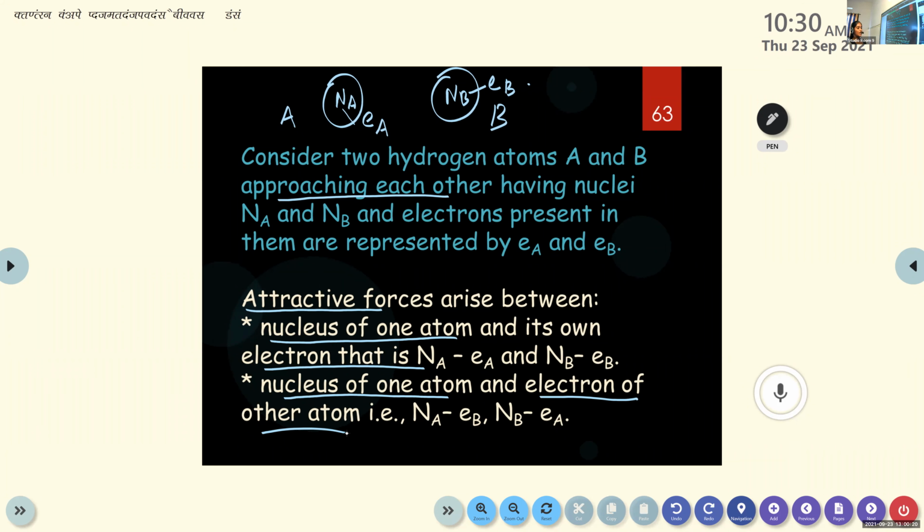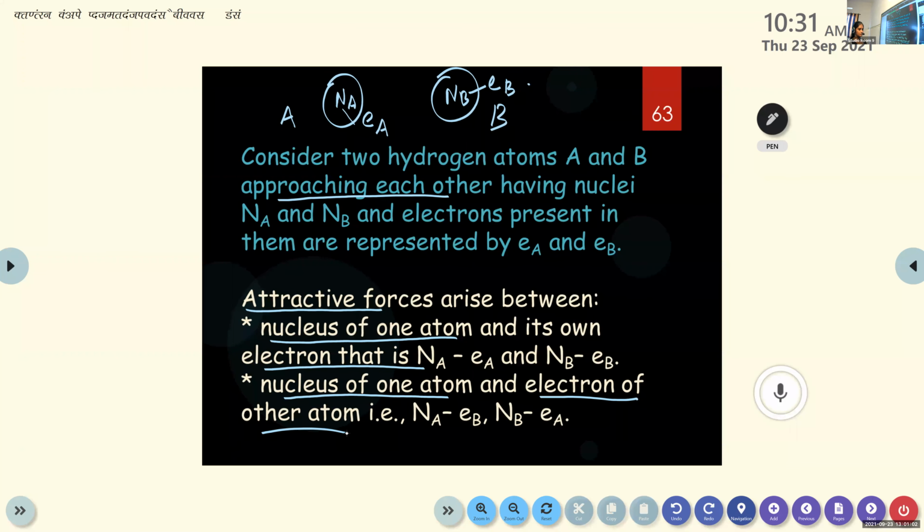So these are the two types of attractive forces that arise between the atoms when they are approaching each other to form a chemical bond. That can be represented as Na Ea, Nb Eb, then Na Eb, Nb Ea. Clear? So these are the two types of attractive forces that arise between atom A and atom B of hydrogen.